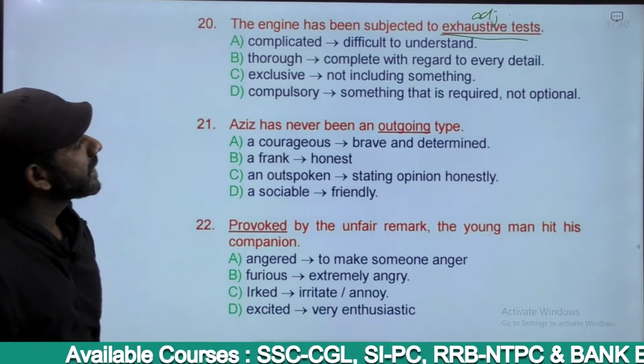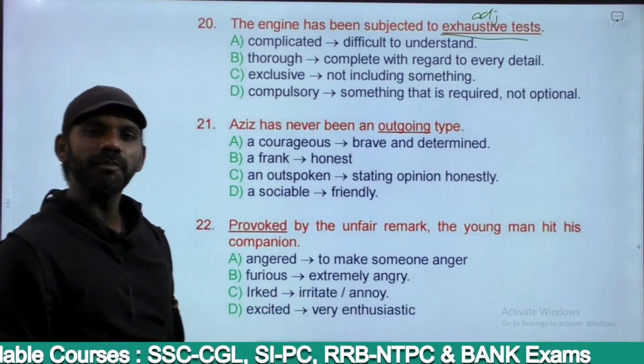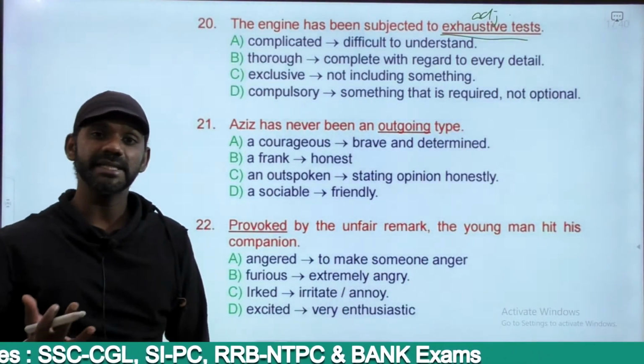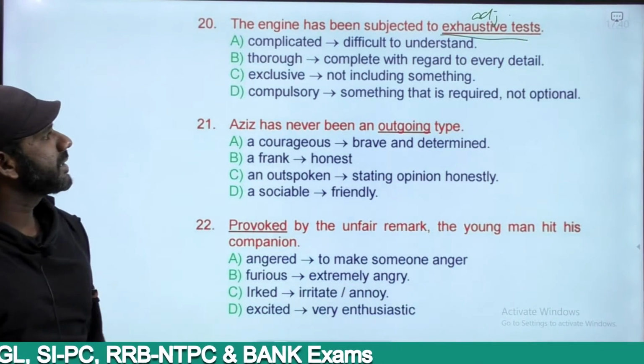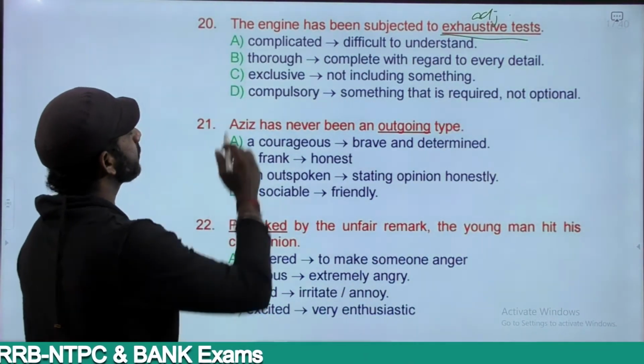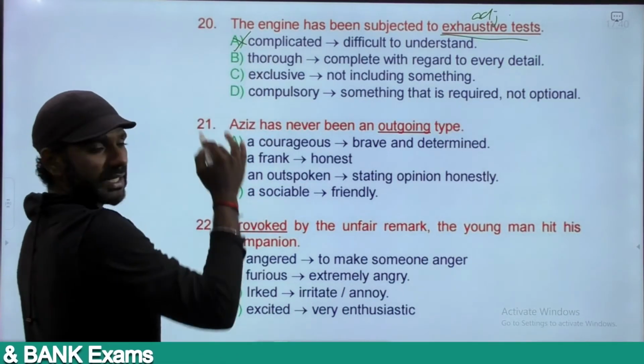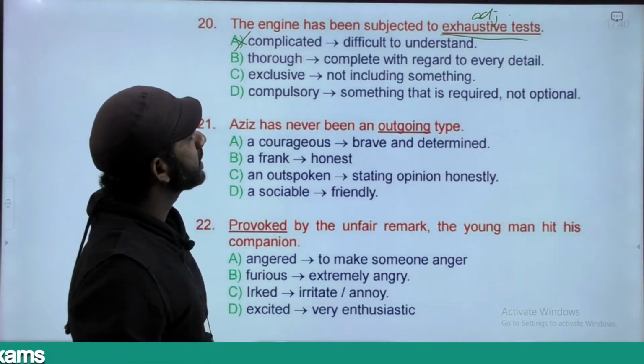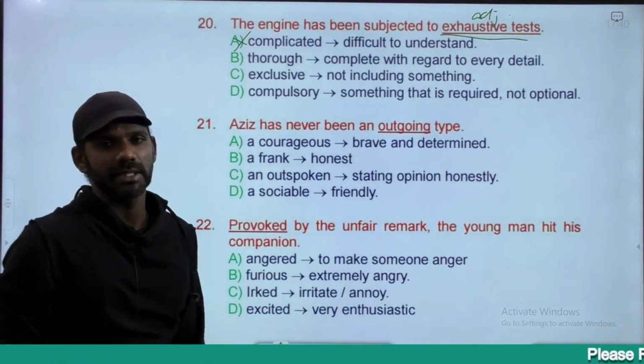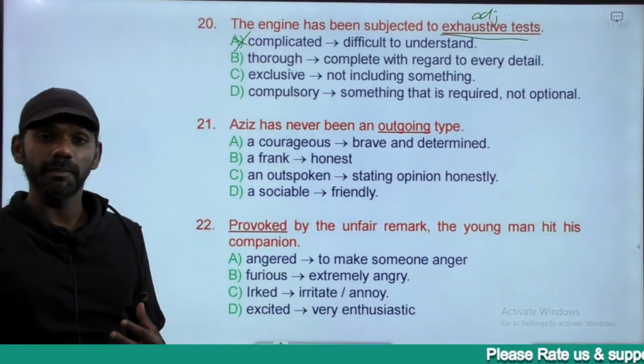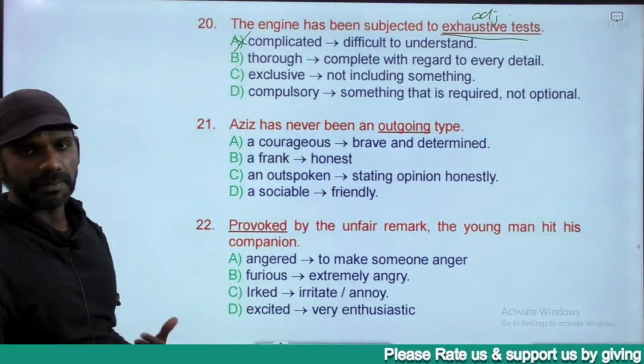Complicated means difficult to understand, very complex, something that cannot be easily understood. It does not fit the meaning of exhaustive. The engine has been subjected to complicated tests is wrong. We cannot subject the engine to complicated tests. Eliminated.